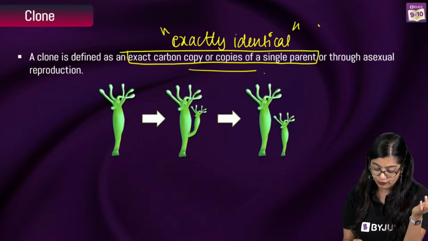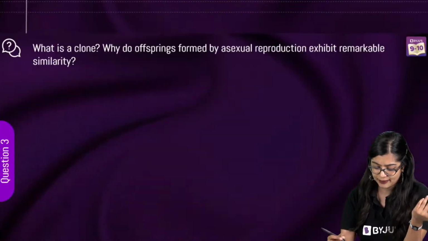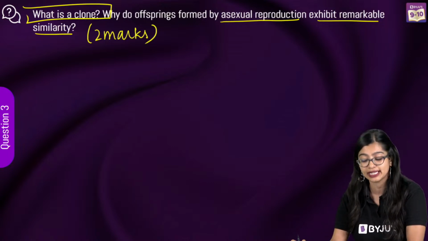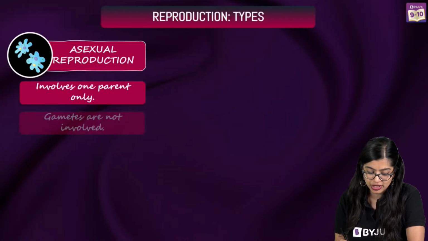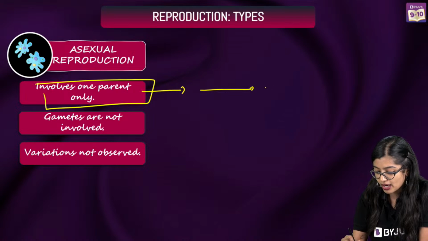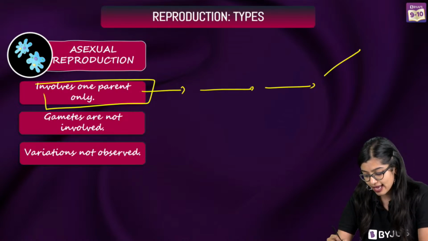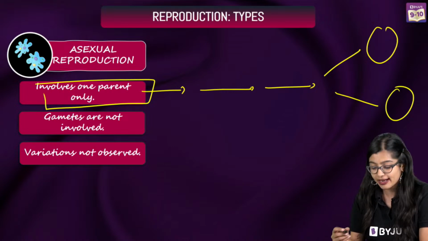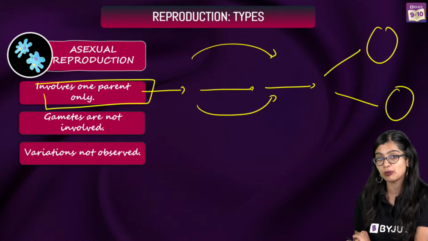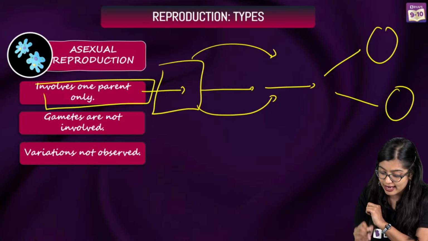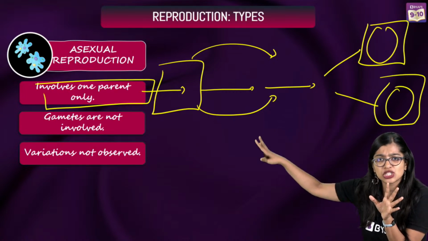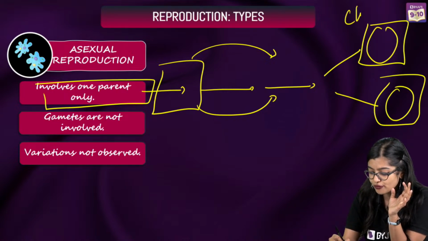And when we go back and ask why, why do offsprings formed by asexual reproduction exhibit remarkable similarity? Because in the case of asexual reproduction, only one parent is involved, right? And this one parent will undergo a series of changes and then give rise to the offspring. During this process, the DNA copying mechanism takes place so that whatever genetic material is there in the parent will more or less be there in the offspring as well. And if there is no change at all from the parent, we call this offspring a clone.